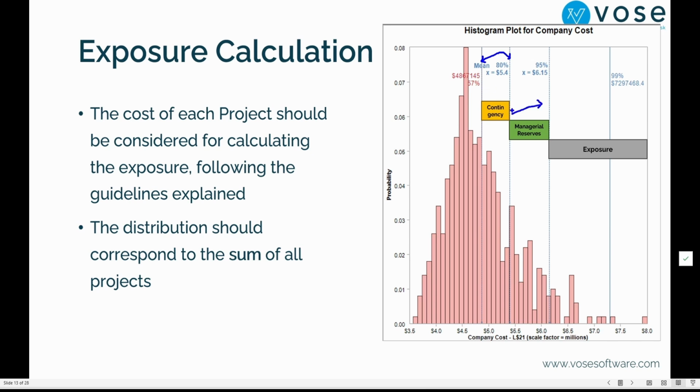Then we'll have the managerial reserves if this money exhausts, right? So this will be like knocking on the door and saying, look, I need more money because the project is being a little bit more risky than we anticipated. And so this is something that the company should be willing to put so the project can be finished. And finally, we have the exposure, all of this. And normally this portion here is the portion that we don't plan for, right? So this is the risk of doing business. Maybe in different countries, you will find this exposure riskier than others. And this is something that we took into consideration here for the models.